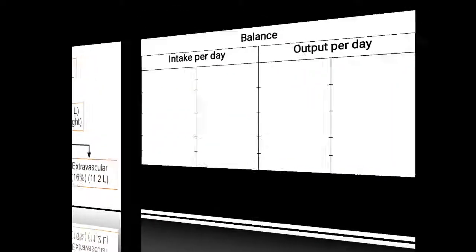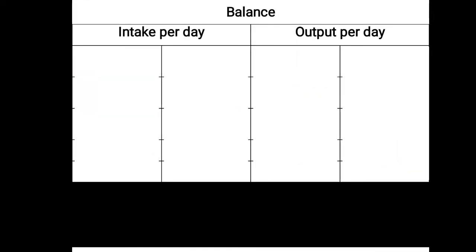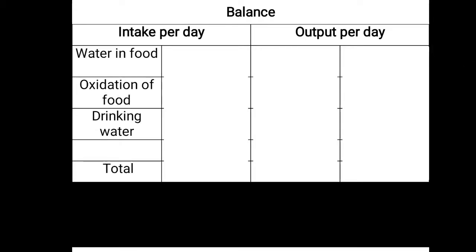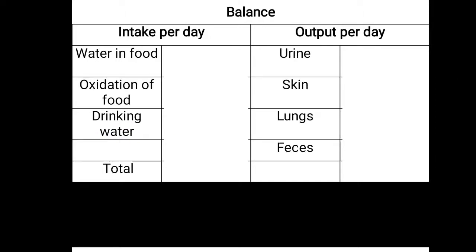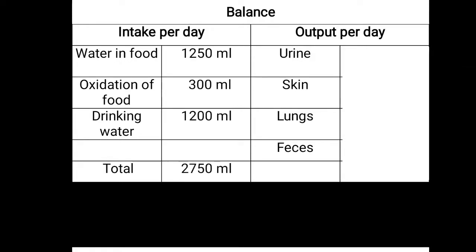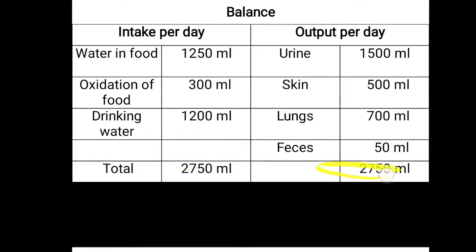Now further, daily input means intake and output of water in a normal adult person, that we will look at. For a normal adult person, intake per day is through water in food, oxidation of foodstuff, as well as drinking of water, while output is in the form of urine, as well as some loss of water through the skin, lungs and feces. That is ranging about 2.5 to 3 liters per day. So that amount of intake is there, and the same amount of loss will be there. So that is maintaining balance. So intake and output is maintained in the form of water in food, oxidation of foodstuff and drinking water, and in the same way urine, skin, lung and feces. So that is the main intake and output of water.